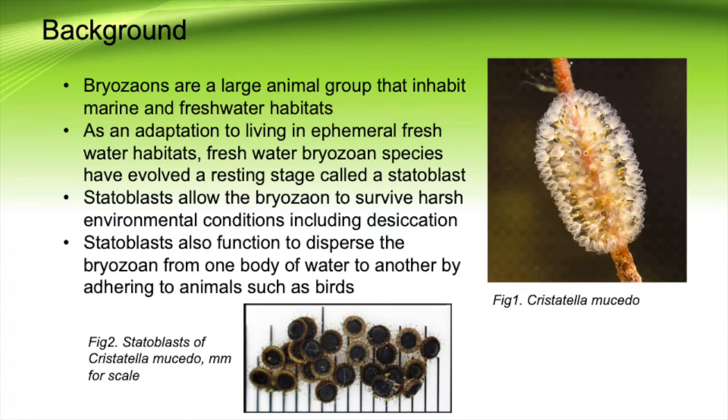For some background, bryozoans are aquatic invertebrates that live in stationary colonies. Freshwater bryozoans can enter a resting state called a statoblast, which allows them to survive in very harsh environmental conditions, including outside of bodies of water. These statoblasts can attach to other animals, such as birds, which then carry the bryozoan colony to other areas.